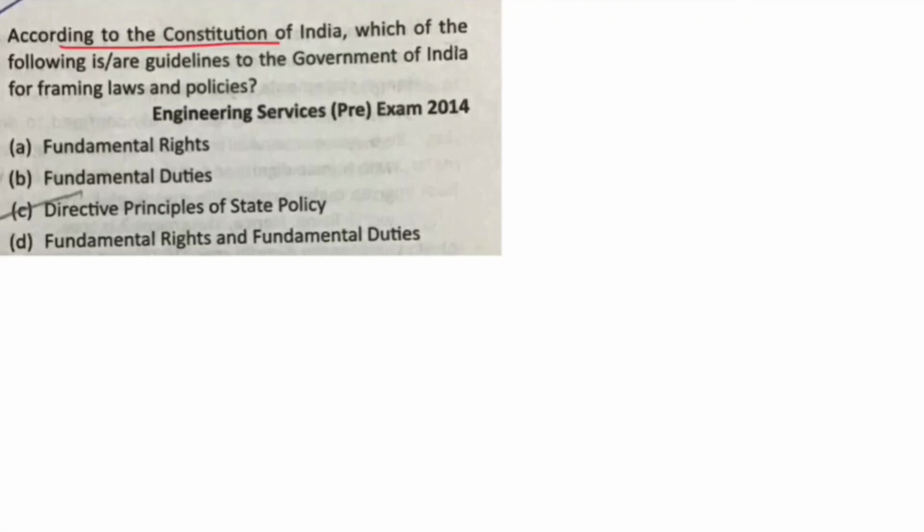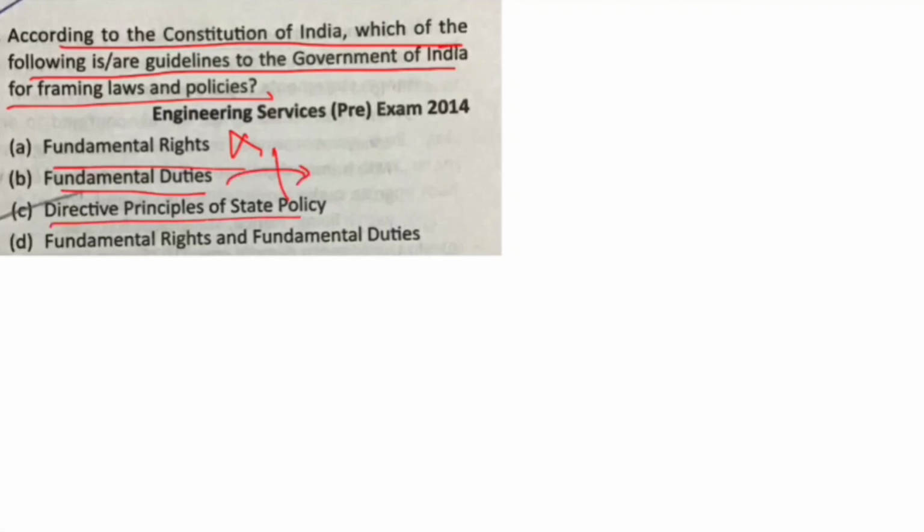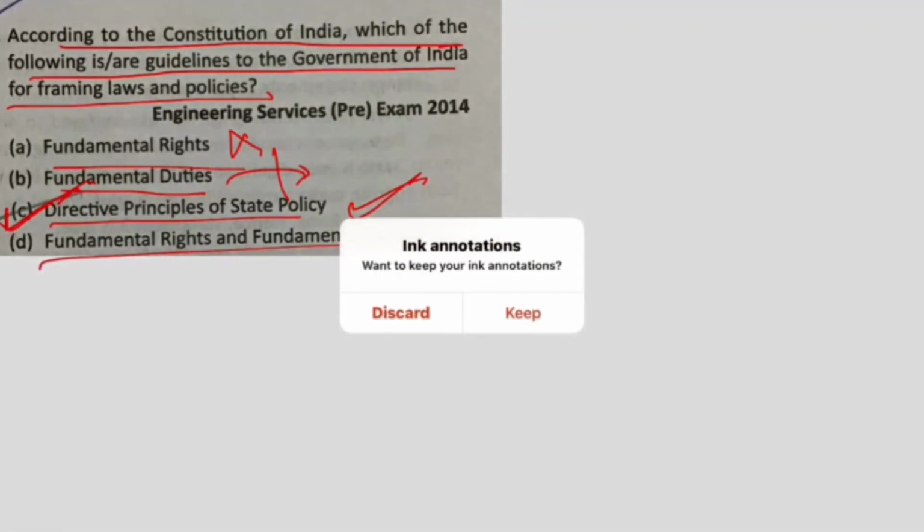Next, according to the Constitution of India, which of the following are guidelines to the Government of India for framing the laws and policies? Fundamental rights, these are rights to citizens. Fundamental duties, these are guidelines for citizens. Directive principles of state policy, yes, these are guidelines to the government of India. Fundamental rights and duties. So C, directive principles of state policy is correct.